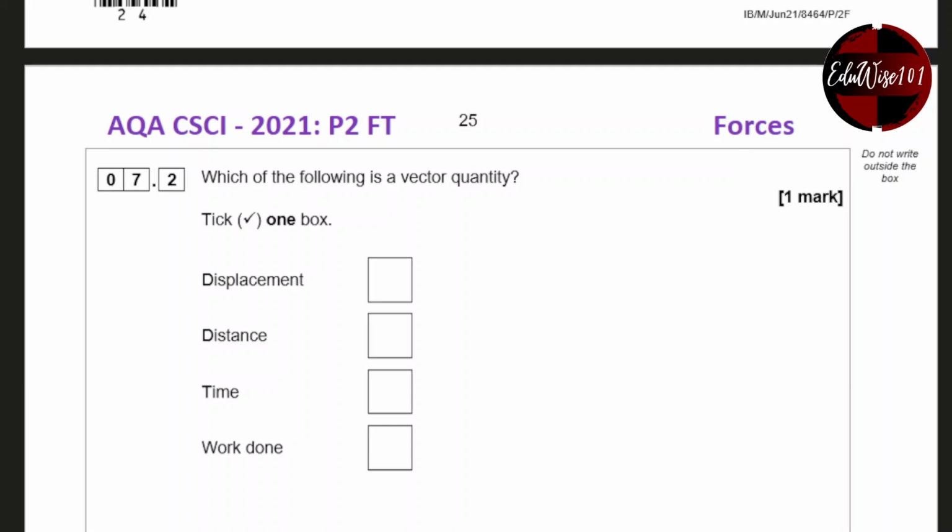Which of the following is a vector quantity? Displacement is a vector quantity. Yes, it has both size and direction. Distance, time, and work done are all scalar quantities.